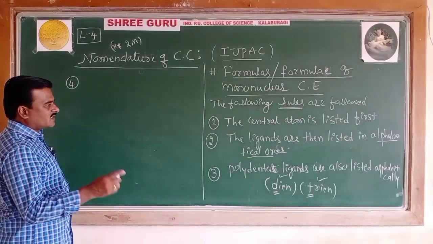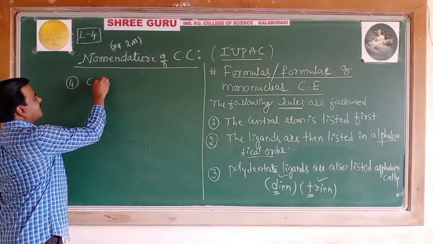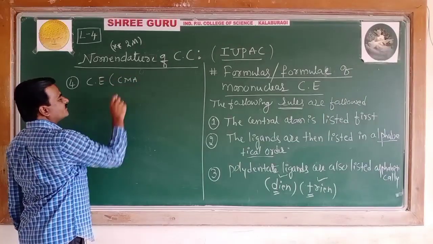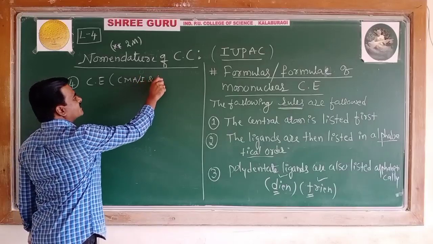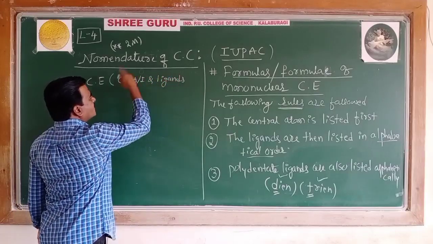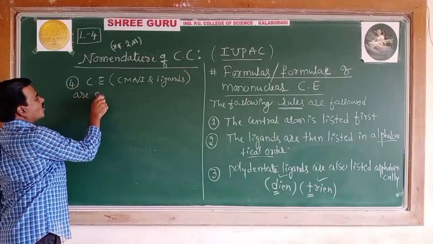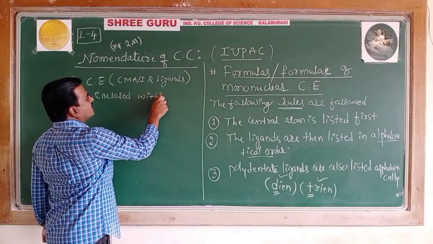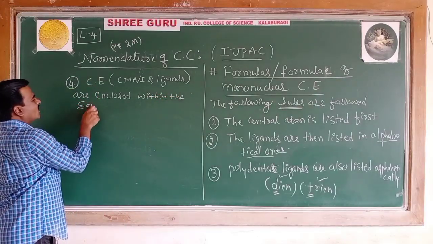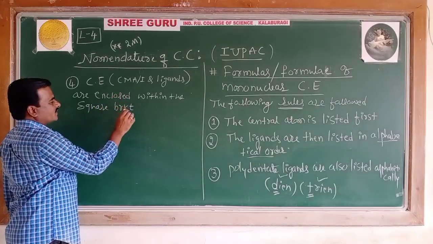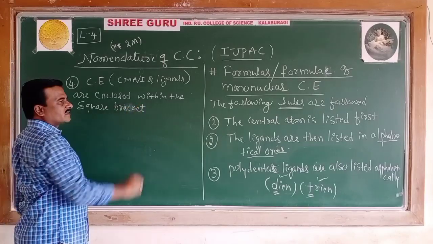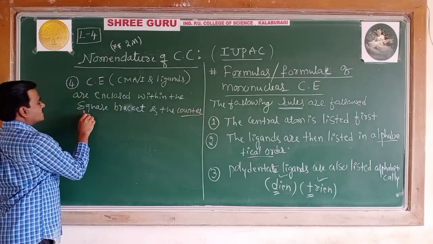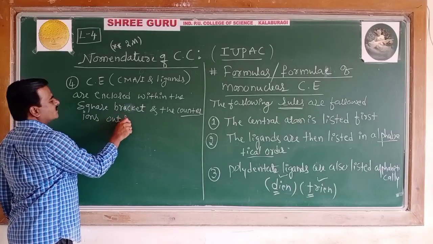The central coordination entity consists of the central metal atom or ion and the ligands, which are arranged systematically and enclosed within the square bracket, and the counter ions outside the square bracket.